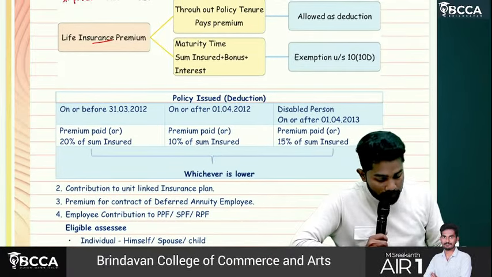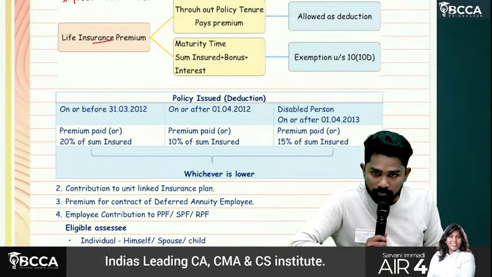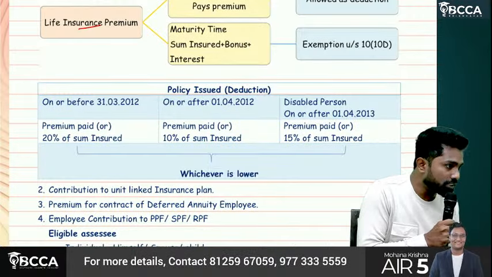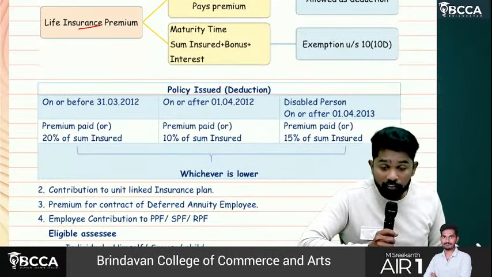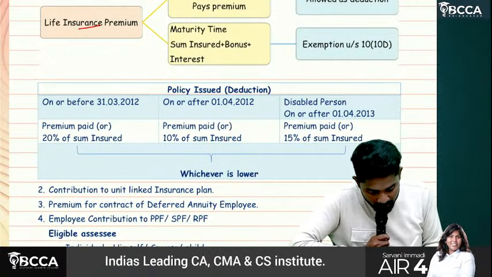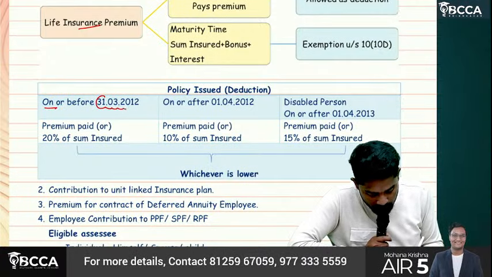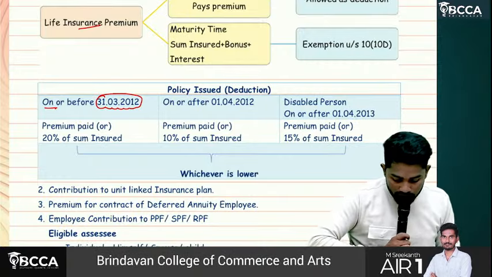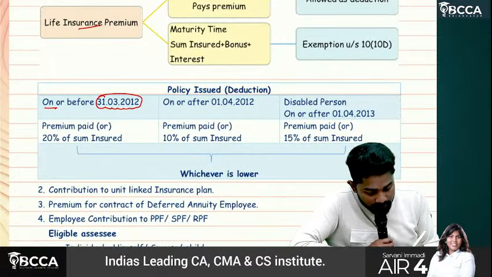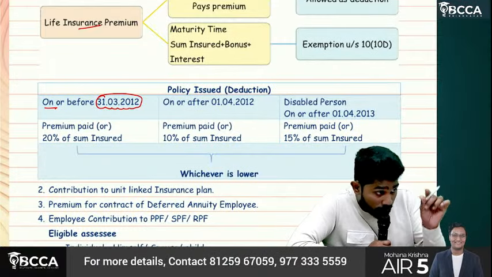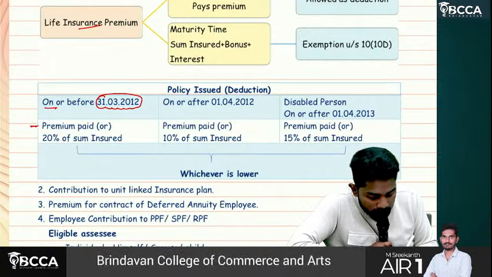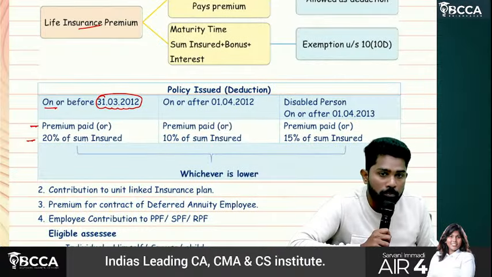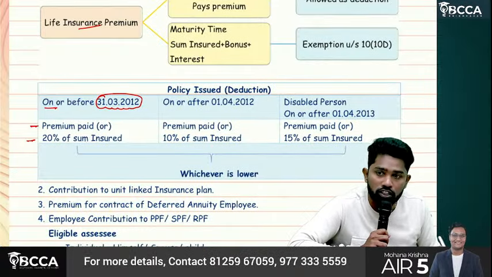Then to claim deductions, there are certain conditions here. First, to what extent we can claim deduction, there are certain conditions. We need to check when the policy has been taken. Policy taken on or before 31st March 2012. In such a case, how much is allowed as deduction with respect to every year? Premium paid or 20% of the sum insured, whichever is lower.